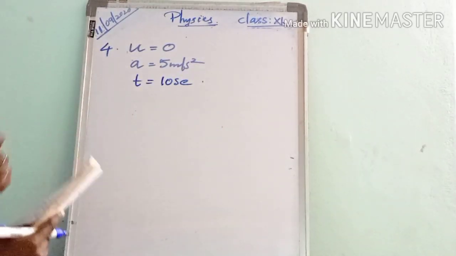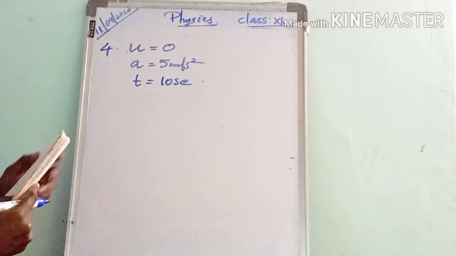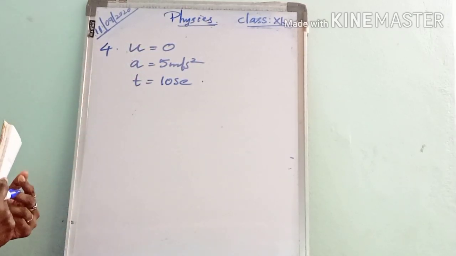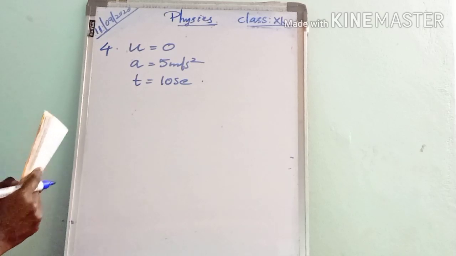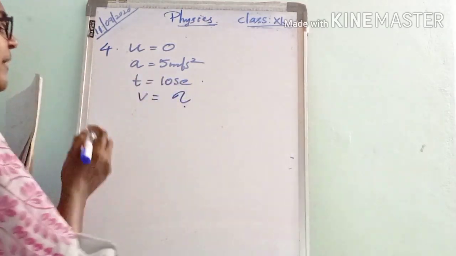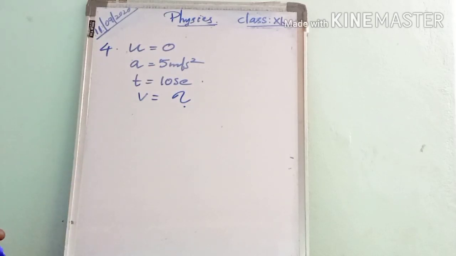Okay, the car starts from rest, so its initial velocity u equals 0, and acceleration a is given as 5 meters per second squared. Then the time t is given as 10 seconds. So we have to find the velocity, or the speed, of the car after 10 seconds.